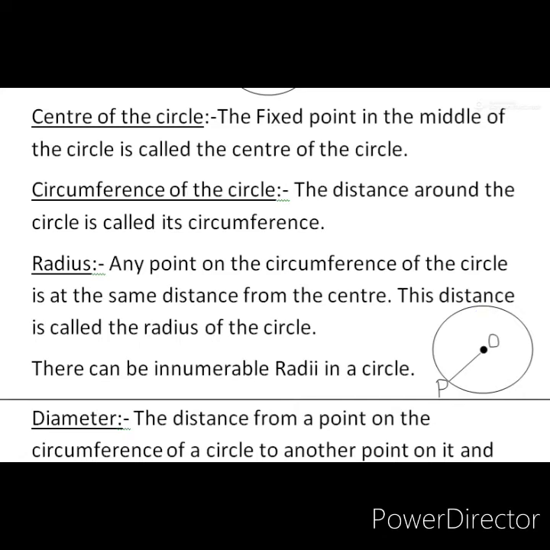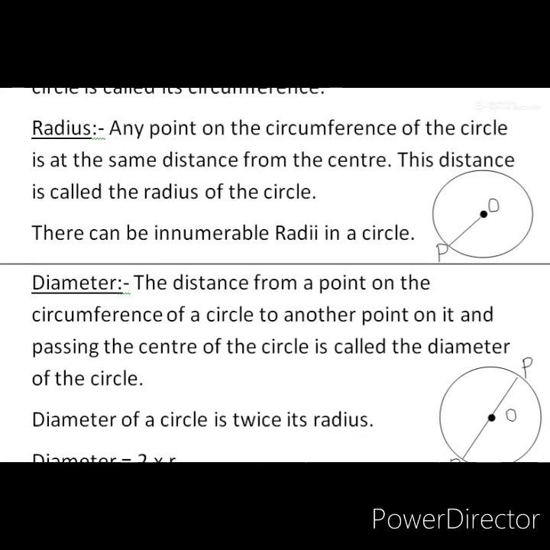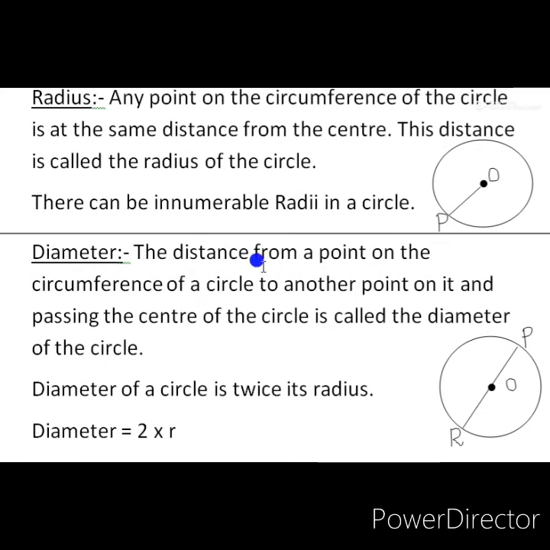Now move to the diameter. What is the diameter of a circle? The distance from a point on the circumference of a circle to another point on it, passing through the center of the circle, is called the diameter of the circle.